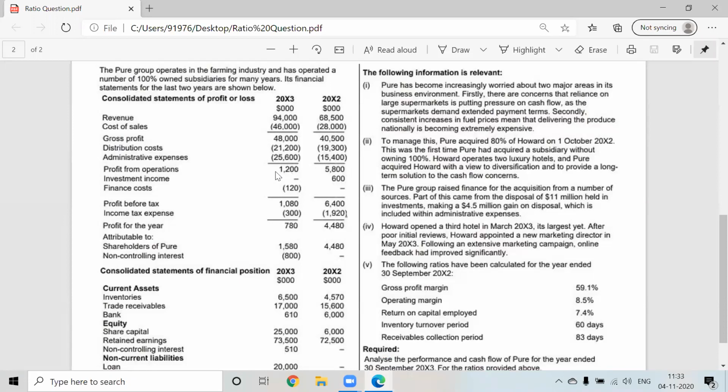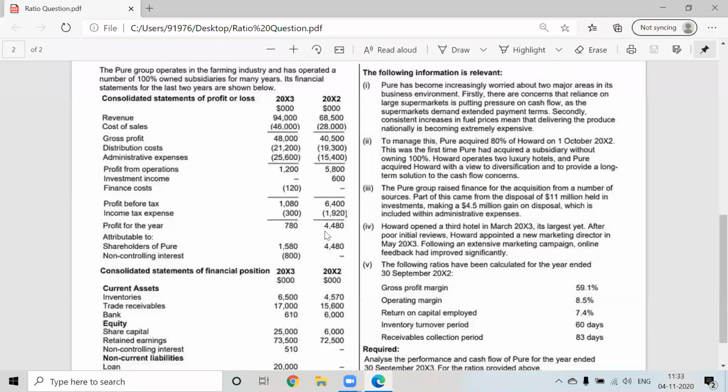So we need to find out why profit from operations are decreasing, and we can make a note of that. Investment income, and finance cost is there, 120. It was not there before. Now finance cost has come, so can I say there is more debt now? Yes, sir. Correct.